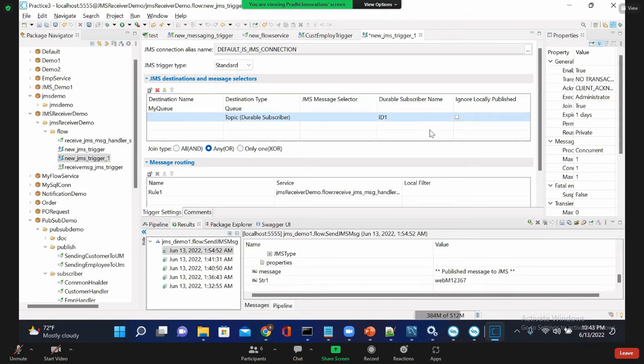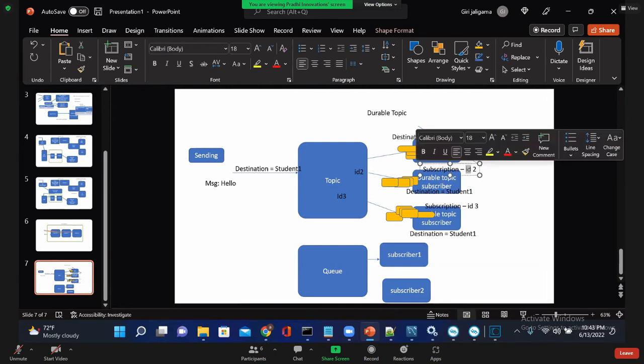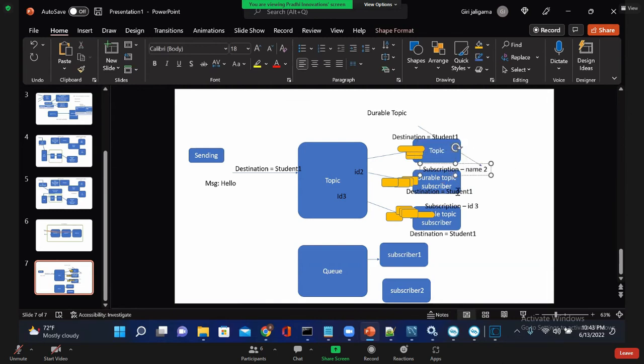And one more thing: suppose you have two receivers. They should not have the same durable subscriber ID, the subscriber name. Here I give an ID, but it's a name, the durable subscriber name. It should not be the same. Why? If you have two durable subscribers with the same subscriber name, what will happen? Logically think.